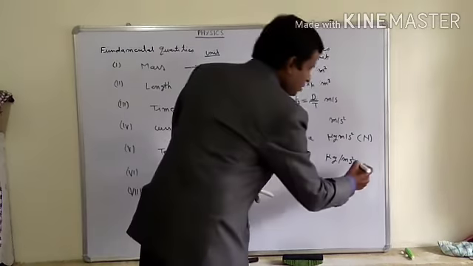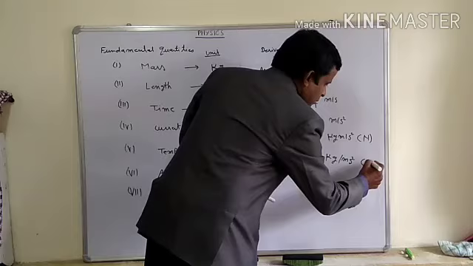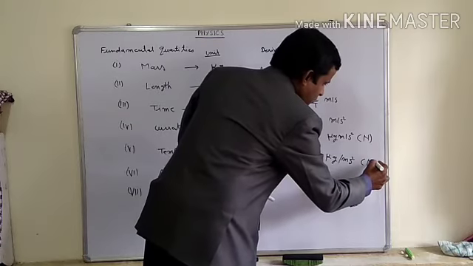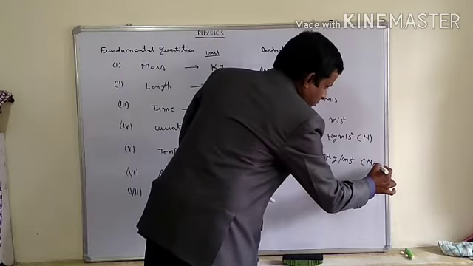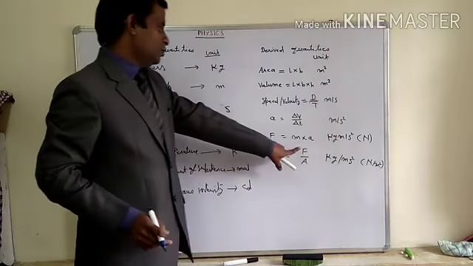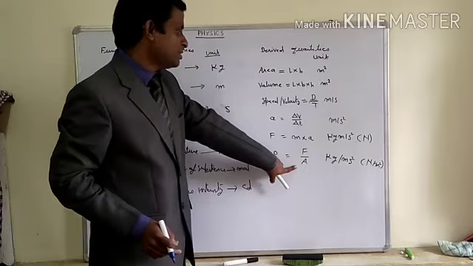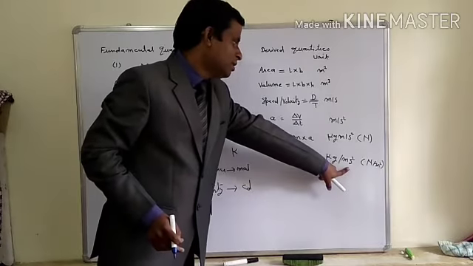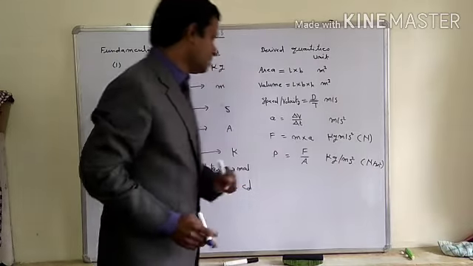It is also known as Newton per meter square. Force unit is Newton, area unit is meter square. Kg per meter second square or Newton per meter square.